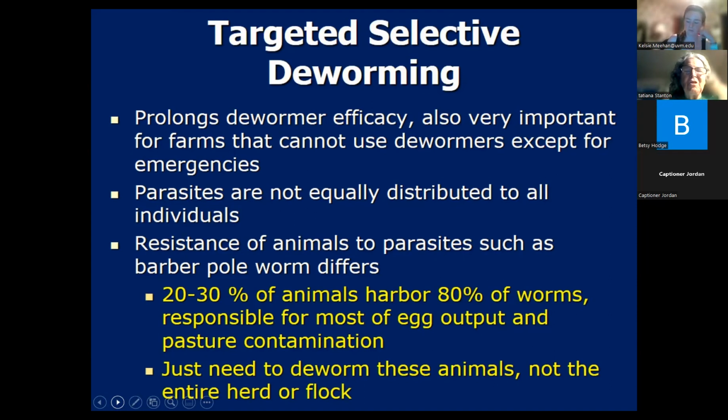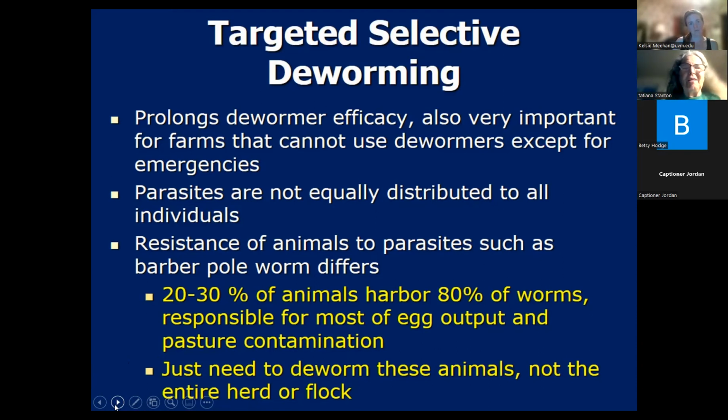And if you deworm early enough, you're only going to have to deworm those animals and not the entire herd or flock. If you're not deworming or taking care of the problem, then more and more of your animals are going to have heavy worm loads. So it's not going to matter that 20 to 30% of them have 30,000 worm eggs per gram versus the rest of the animals only having 10,000 worm eggs per gram.